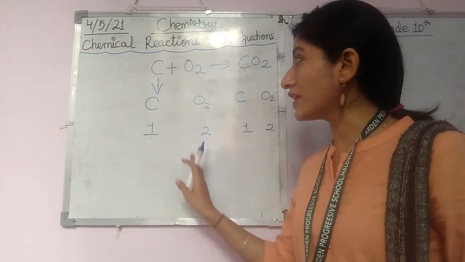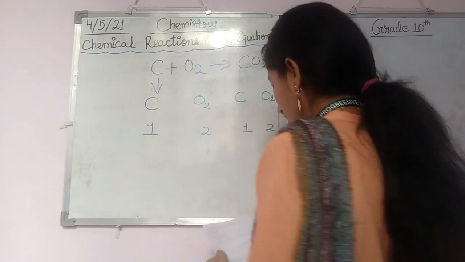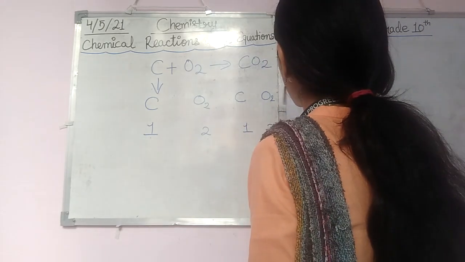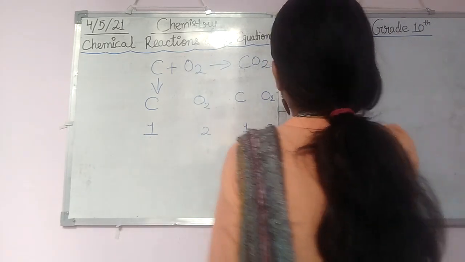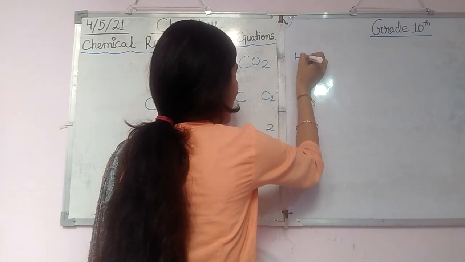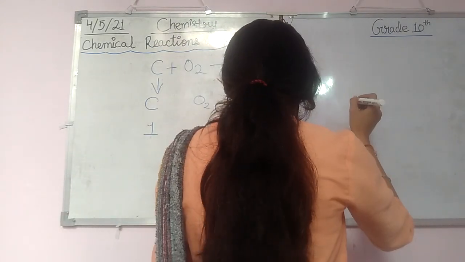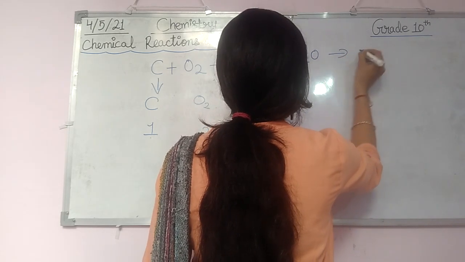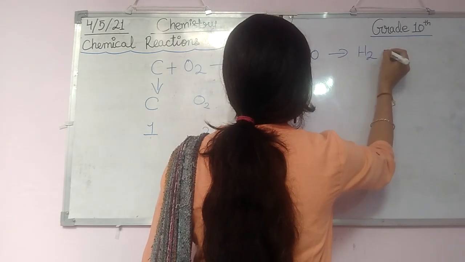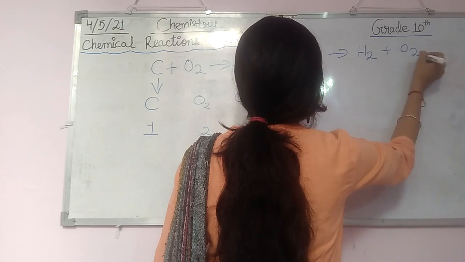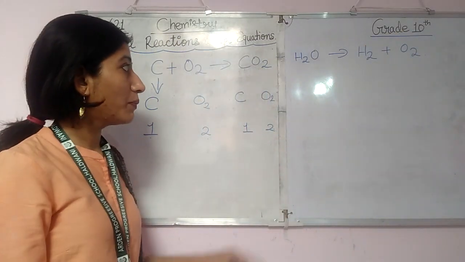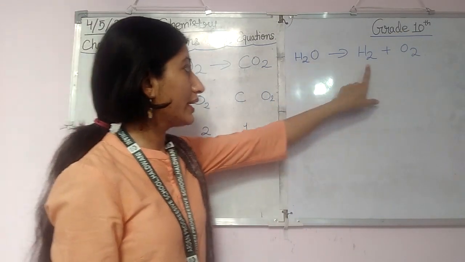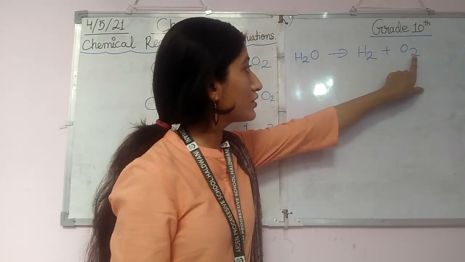Now suppose you have one more reaction: H2O, water, gets changed into H2 plus O2.